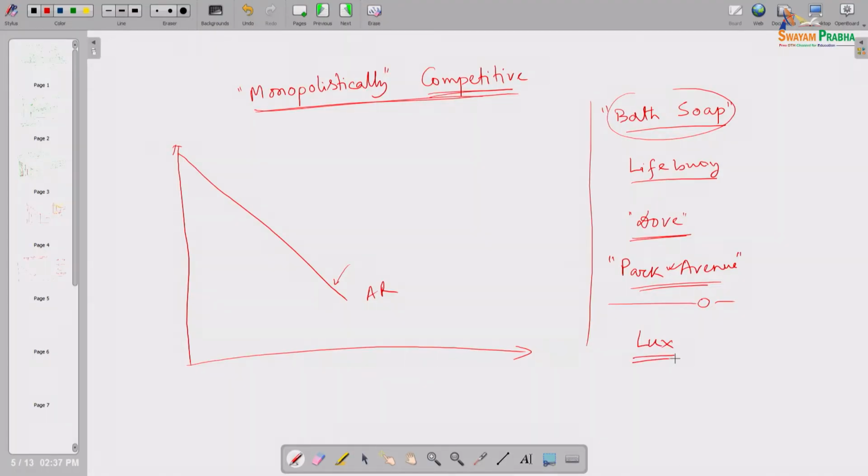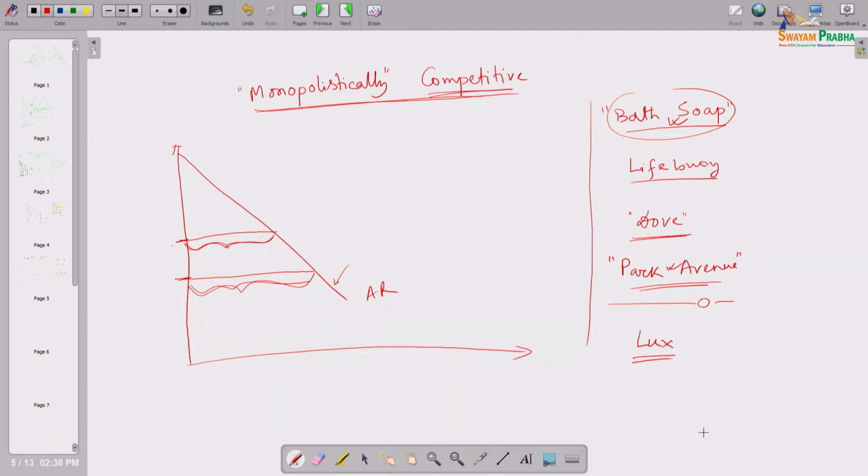So what will happen? At this price level, earlier this much quantity of bath soap was demanded, and the entire quantity demanded was enjoyed by only Lifebuoy. This also was enjoyed by only Lifebuoy.